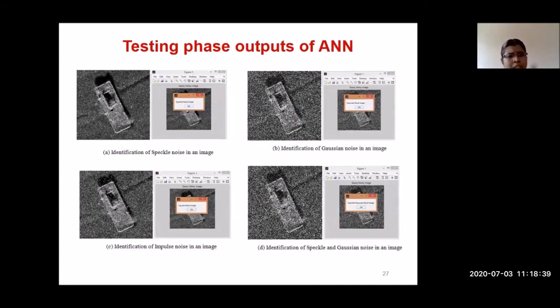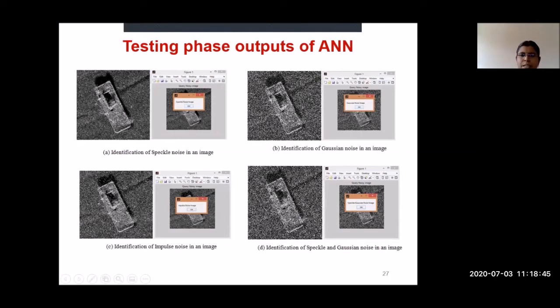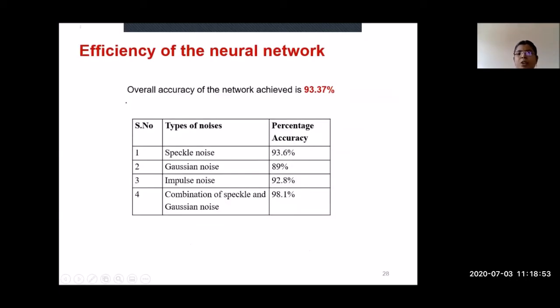Then this is the testing phase, this is the output. For any new given image, this is the output of the MATLAB. Speckle noise gets identified. Here Gaussian noise is identified. Impulse noise, combination of speckle and Gaussian noise. So this is the output of ANN. I got the accuracy of the ANN network for finding the speckle noise as 93.6, Gaussian 89, impulse 92.8, and the combination of speckle and Gaussian 98.1.